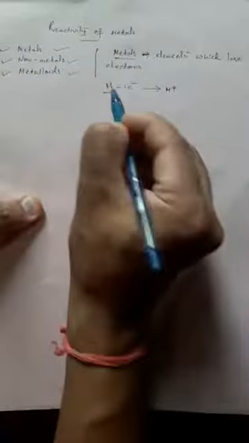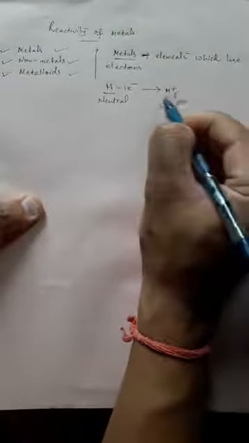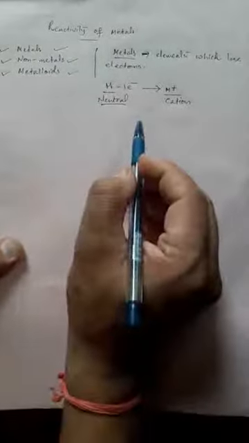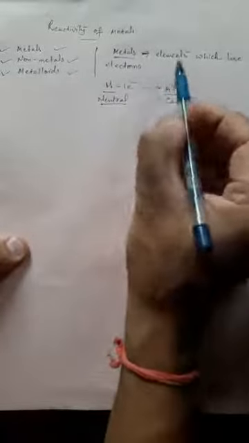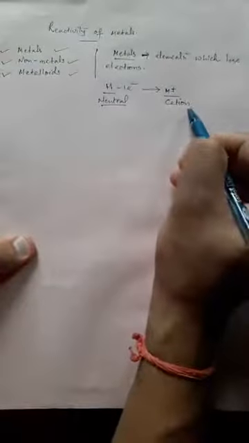This is a neutral atom M, and this is a cation, because this is a positively charged ion. Now we can say that metals are those elements which lose one or more electrons from their valence shell and convert themselves into positive ions called cations.